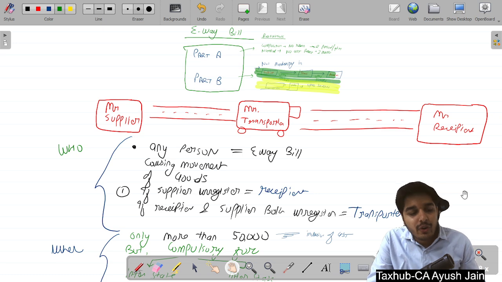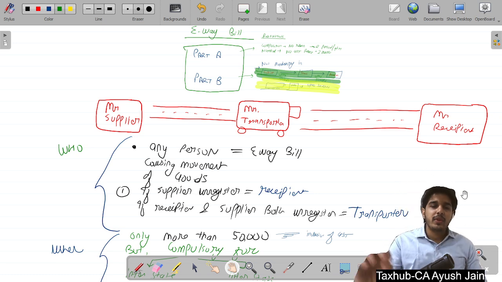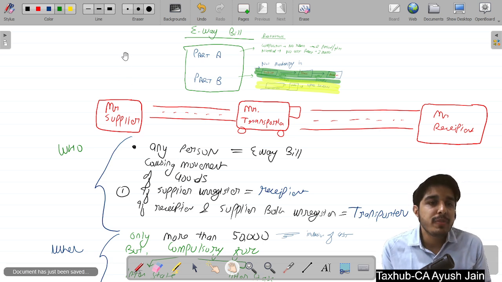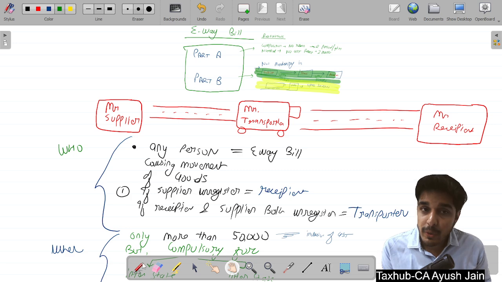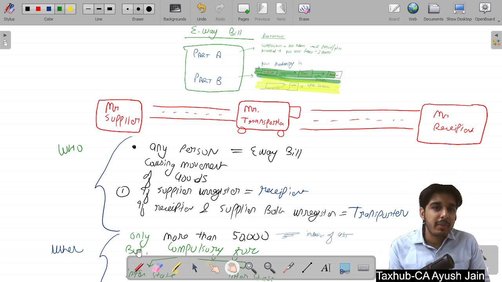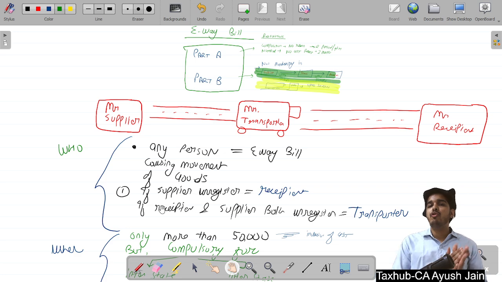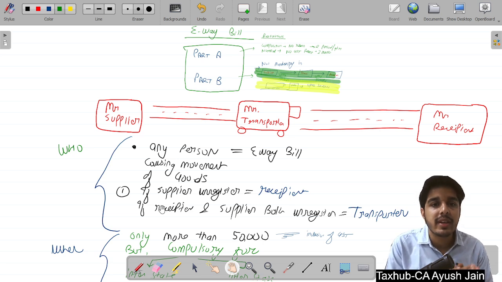Today we are going to start one new chapter, a very easy but also very important chapter, which may cover up to 3 to 4 marks in your examination. This chapter is e-way bill, which is electronic way bill. What is the meaning of e-way bill? Why has this bill been introduced, and what are the other conditions we are going to cover in this chapter?